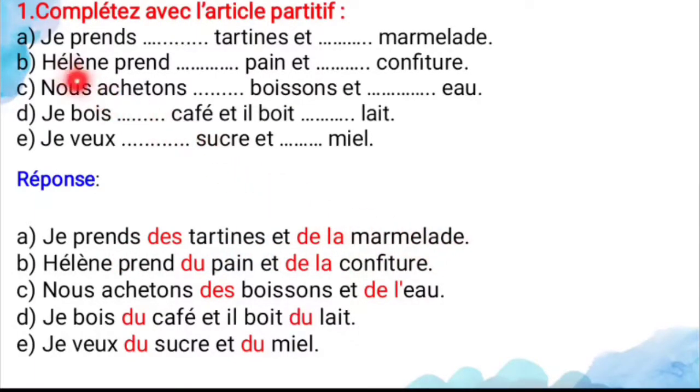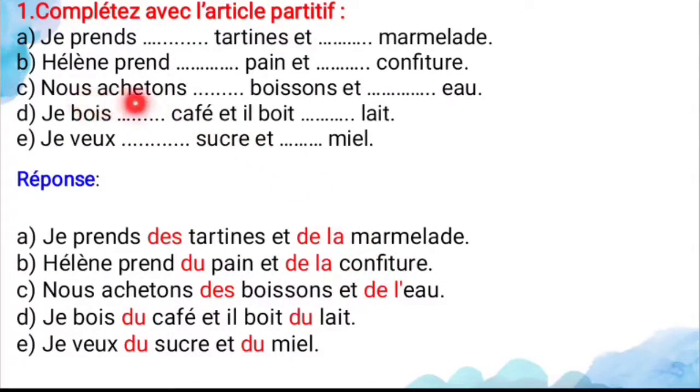And next one, Hélène prend dash pain et dash confiture. So pain is a masculine noun, and confiture is a feminine noun. For the masculine noun you have to use du pain, and for the feminine noun you have to use de la. So what is the answer? Hélène prend du pain et de la confiture. So Hélène takes some bread and some jam.